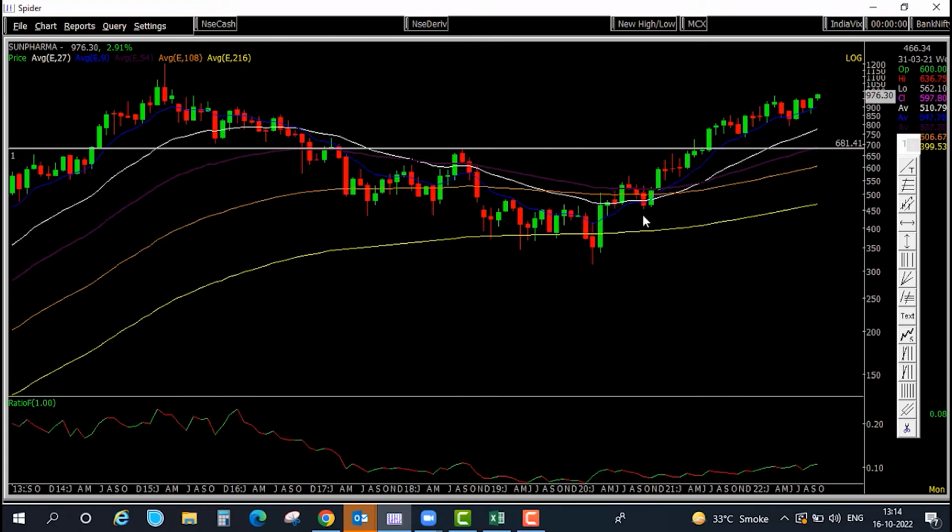Now in this strong upside momentum, we are seeing that the very short term period moving average has been a trend navigator of it. So whenever the prices have come down to this point, we have seen the reactions of it. So this time also prices have started to pick up their momentum.